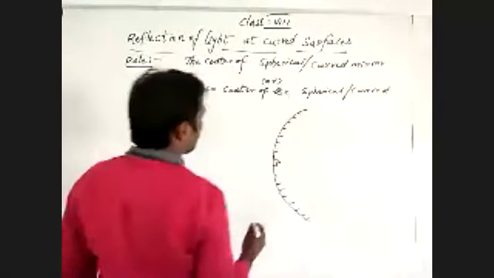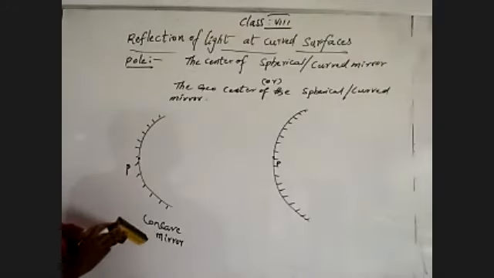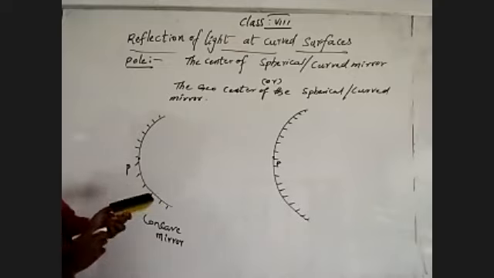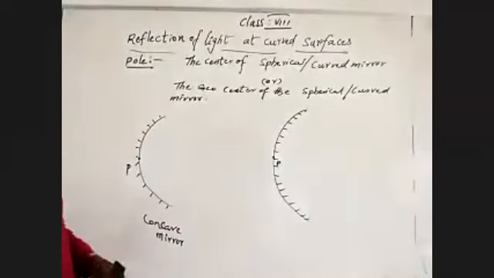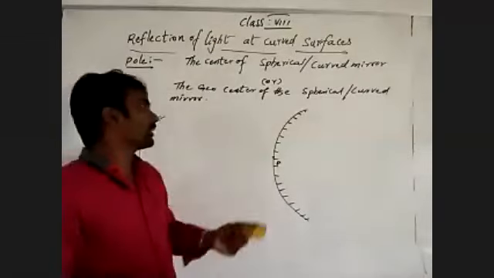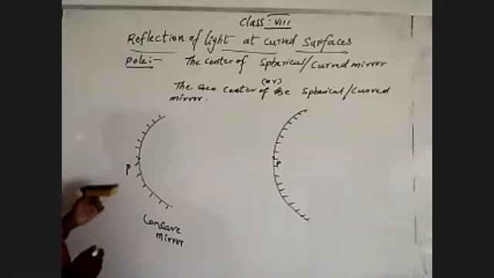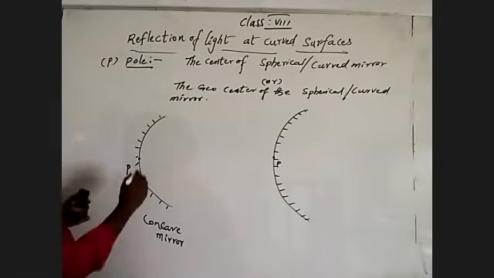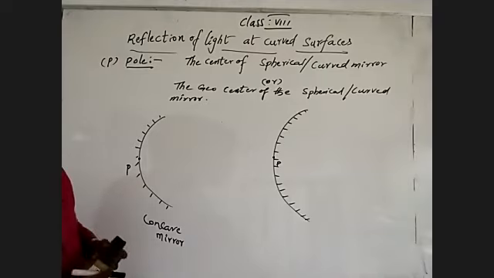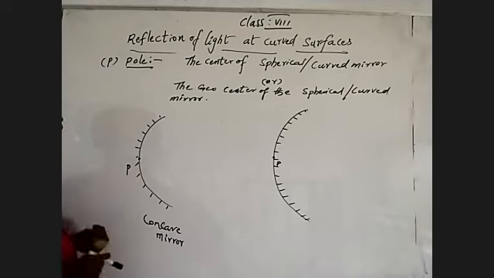The center of the spherical or curved mirror, or otherwise the geocenter of the spherical or curved mirror, is the pole. It is denoted by P. That is the first thing we learned.